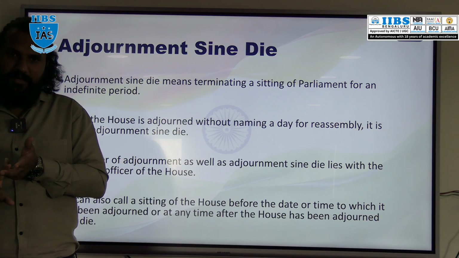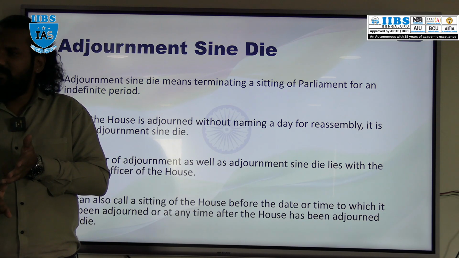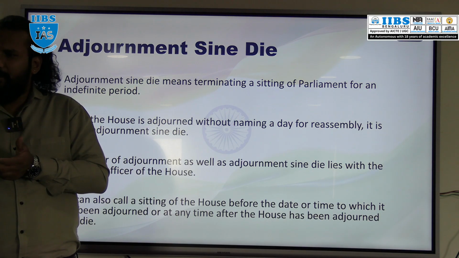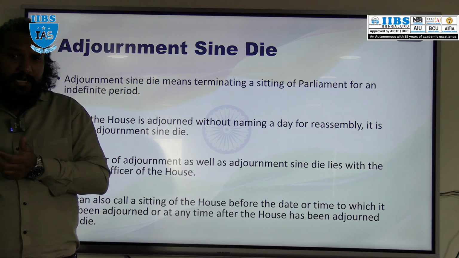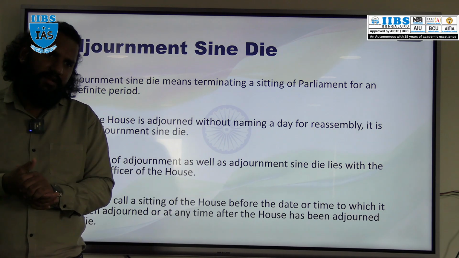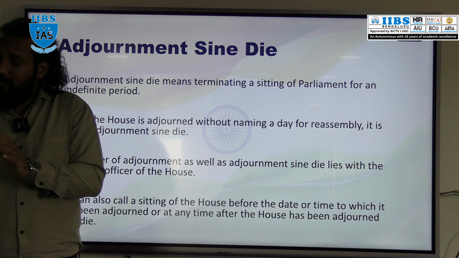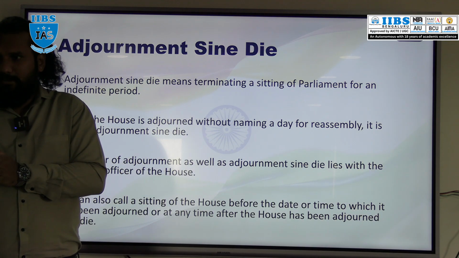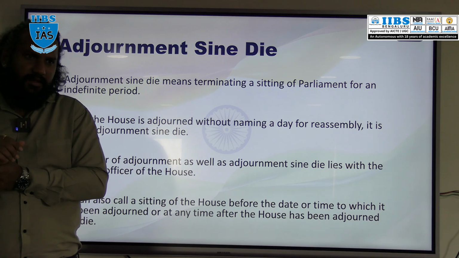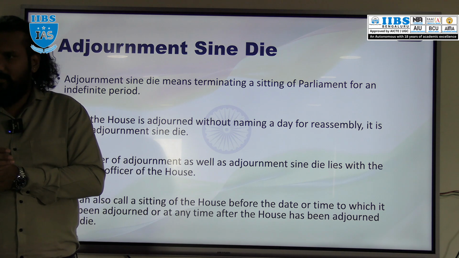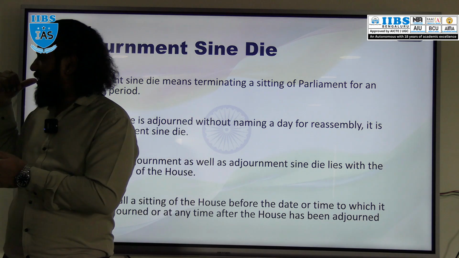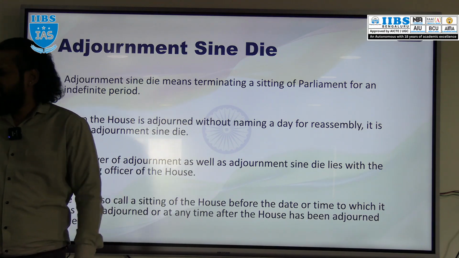And regarding adjournment sine die, the house will be adjourned for an indefinite period of time without mentioning the date or day of reassembly. Who will issue it? Presiding officer. But it is the power of the presiding officer that before the adjournment date also he can call for the sitting of the houses of the parliament. Understood? So this is about adjournment sine die.